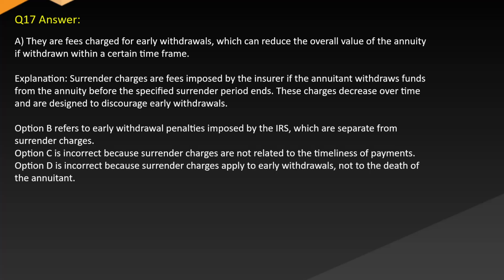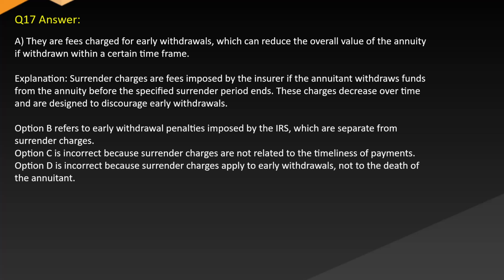Answer A. They are fees charged for early withdrawals, which can reduce the overall value of the annuity if withdrawn within a certain time frame. Explanation: surrender charges are fees imposed by the insurer if the annuitant withdraws funds from the annuity before the specified surrender period ends. These charges decrease over time and are designed to discourage early withdrawals.